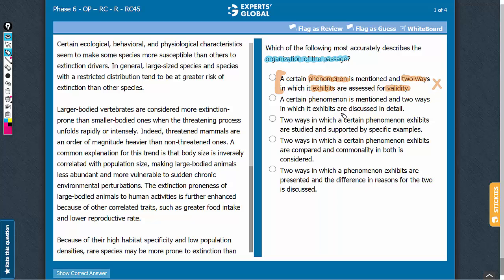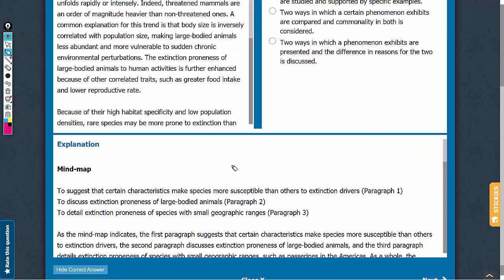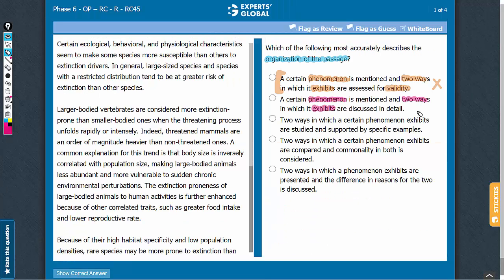Answer choice B: a certain phenomenon is mentioned and two ways in which it exhibits are discussed in detail. Yes, this is what the mind map implies, because the mind map talks about the phenomenon that certain characteristics make species more susceptible than others, and then it discusses two ways in which this phenomenon exhibits. So this is a good answer choice. Let's keep it on hold.